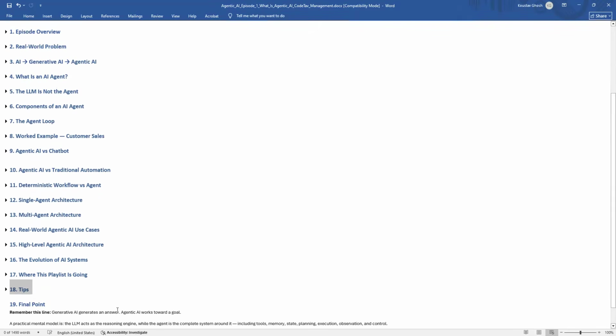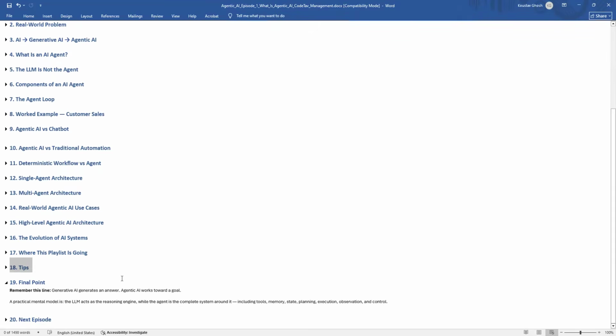So the final point: let's end today's episode with three things. First, the LLM is not the entire agent. It is generally the reasoning engine inside the agentic system, just like our brain. Second, tools give agents the ability to interact with the outside world.